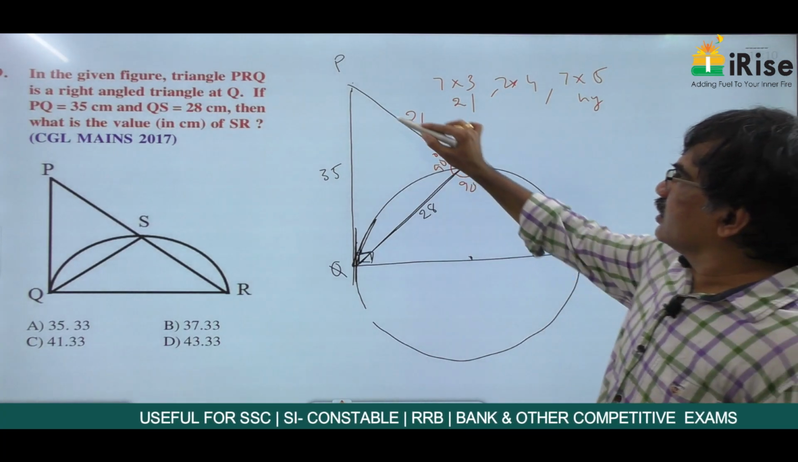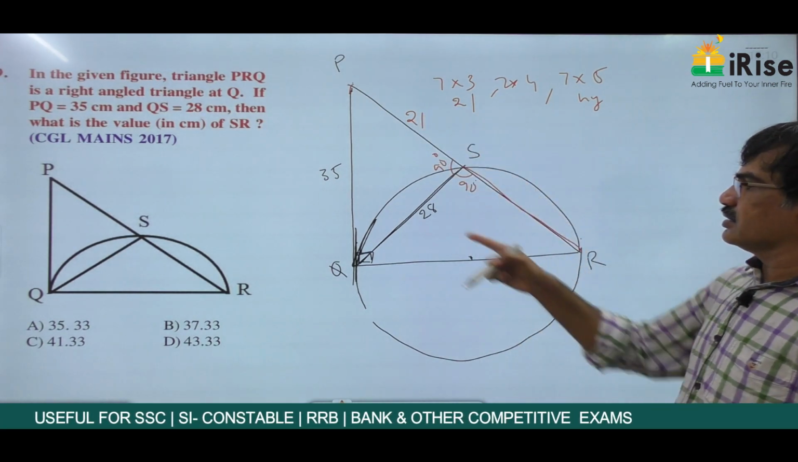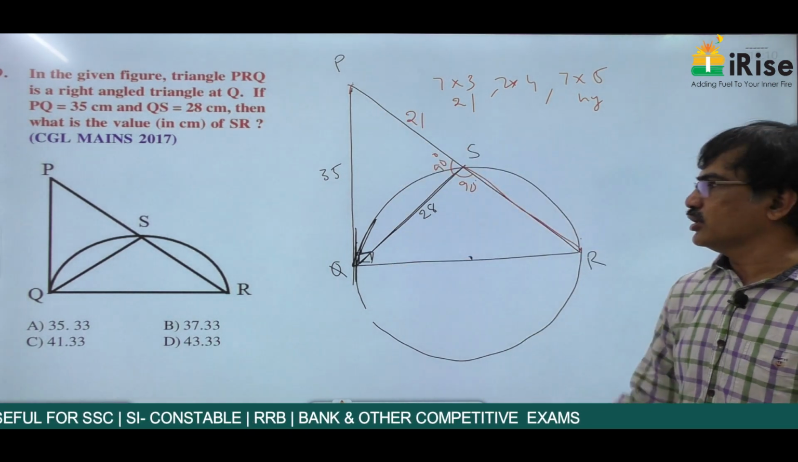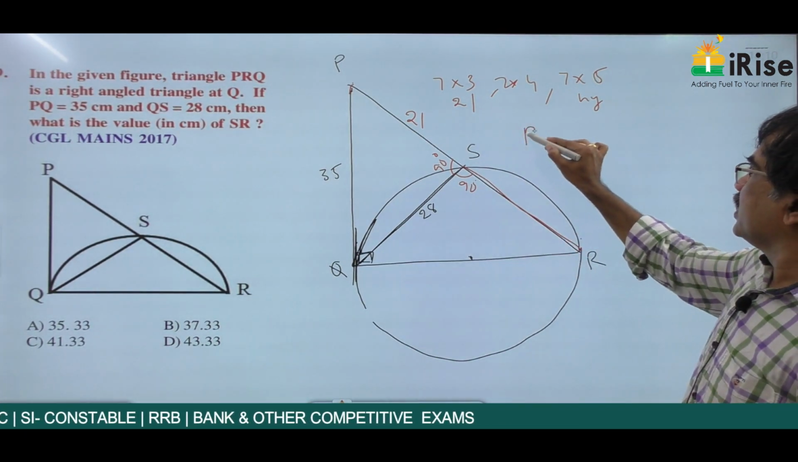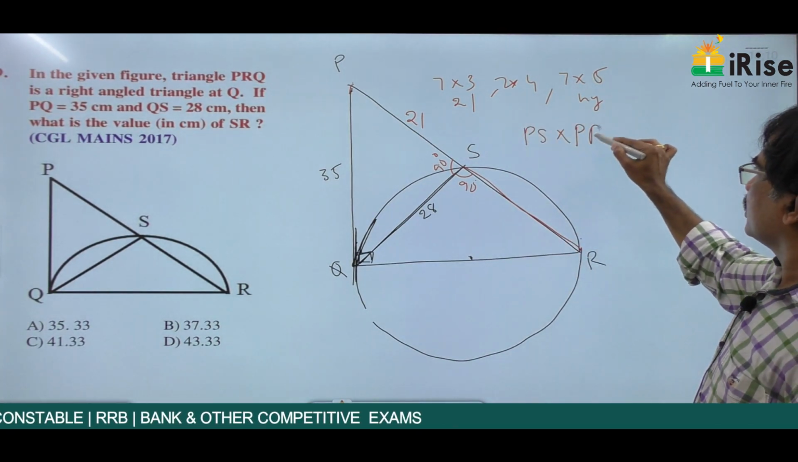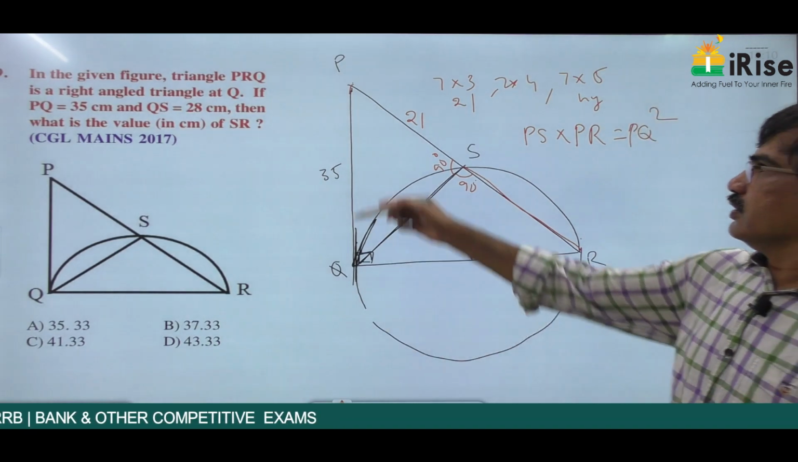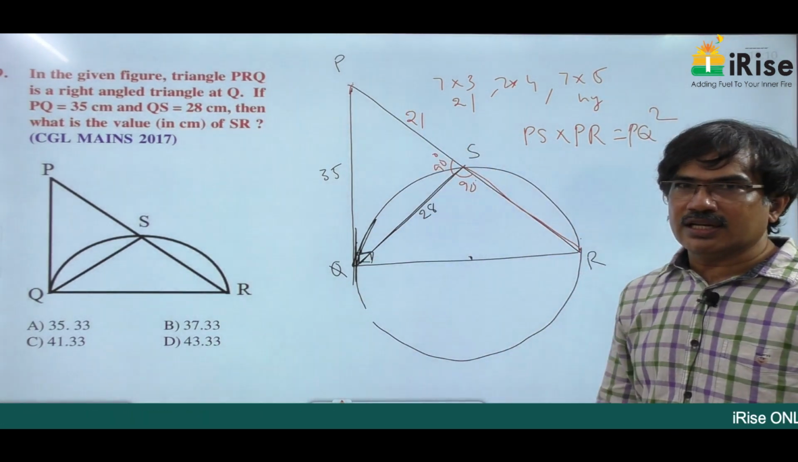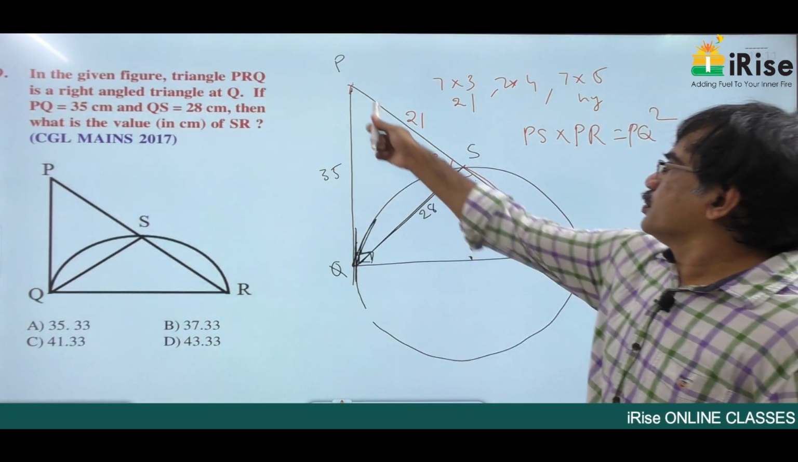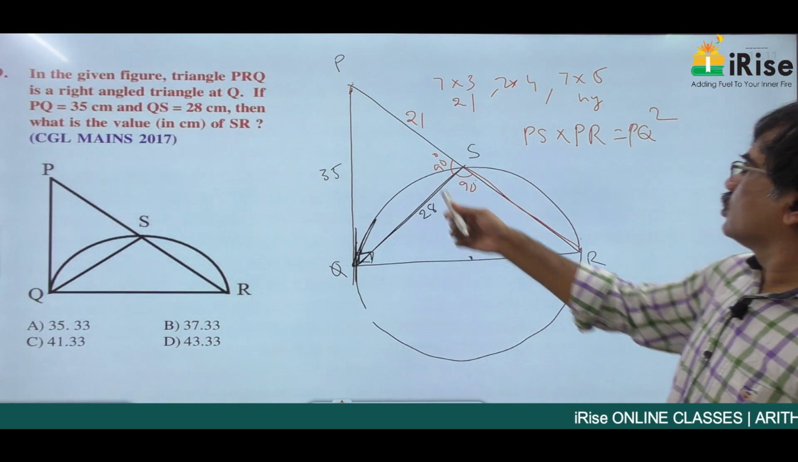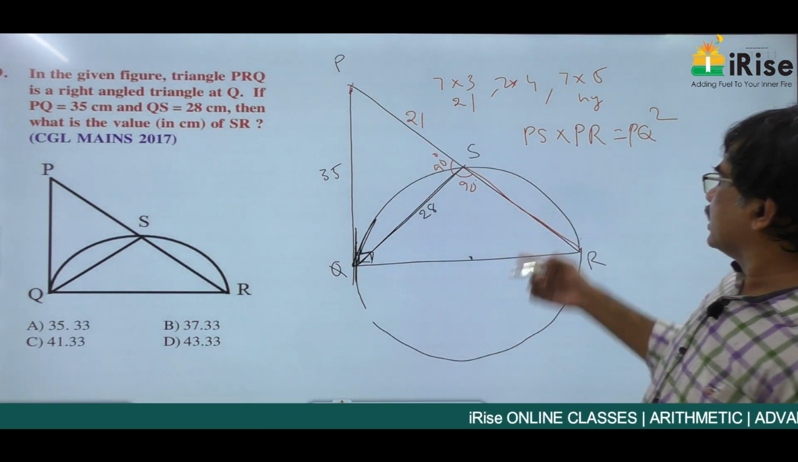And see carefully, this is the tangent and this is the secant line. PSR is a secant line and PQ is a tangent to the circle. Then what is the condition? PS into PR is equal to PQ square. If a tangent and a secant line are drawn from the same point to a circle, then PS into PR is equal to PQ square. Using this, we can find SR easily.